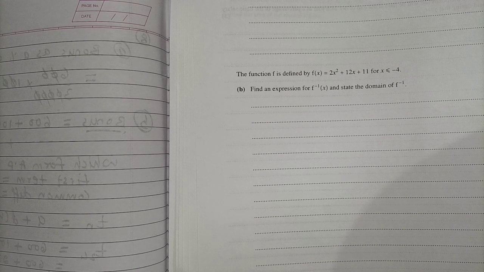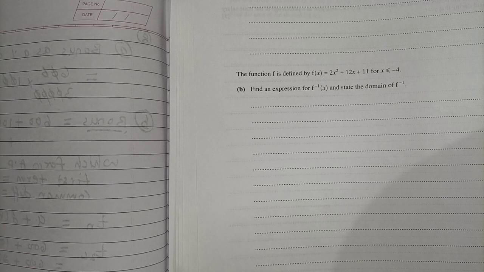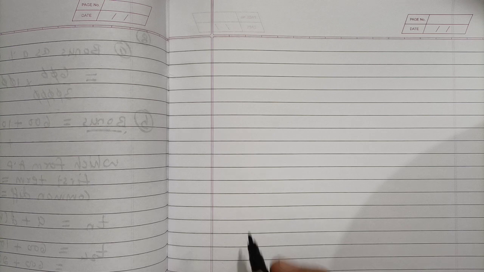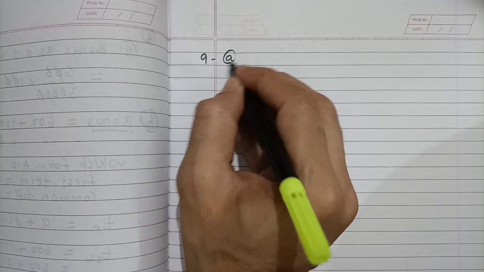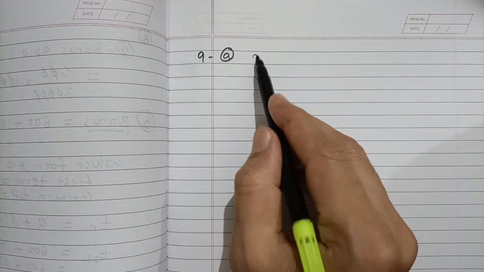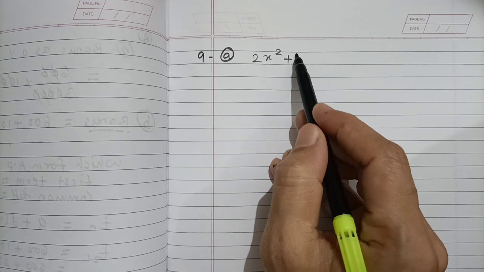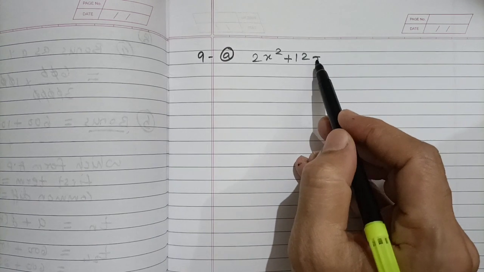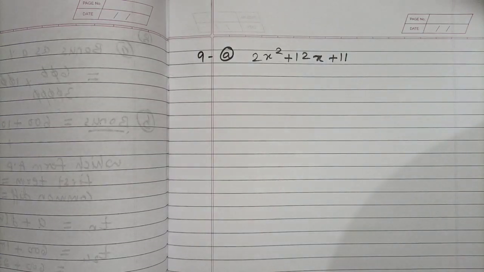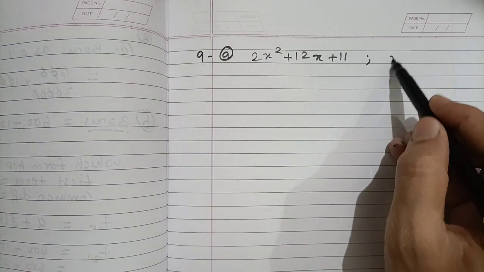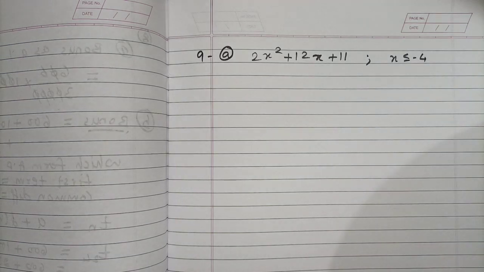This question may be challenging for the student if some initial care is not taken. Obviously we will discuss it in detail. So first, the answer to the first part. Question A: 2x squared plus 12x plus 11, and x is less than or equal to -4.